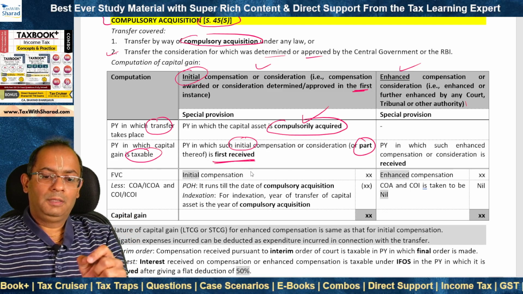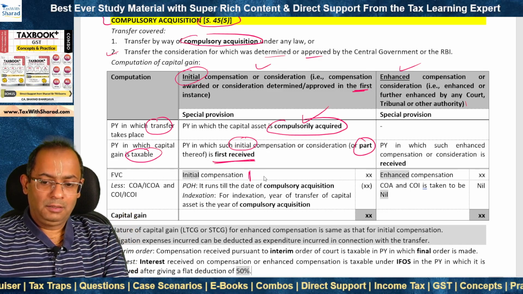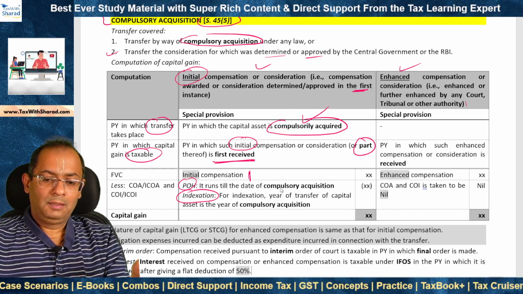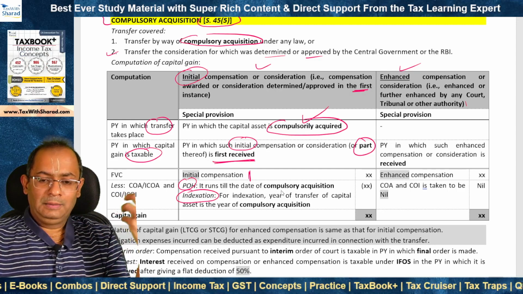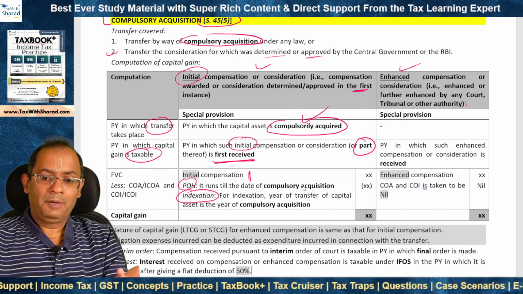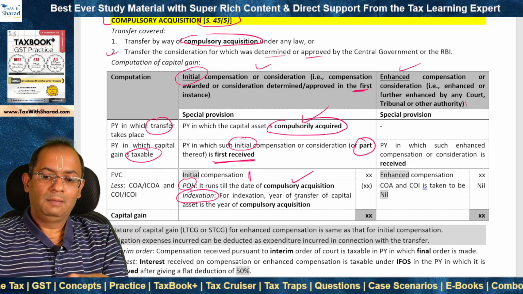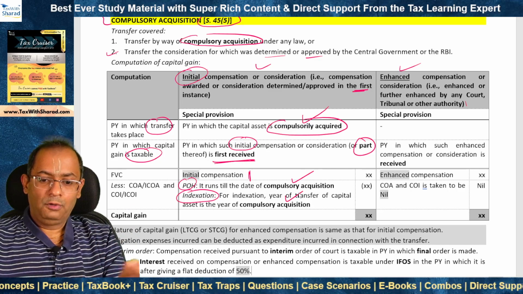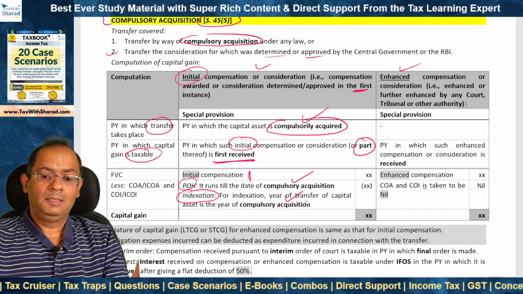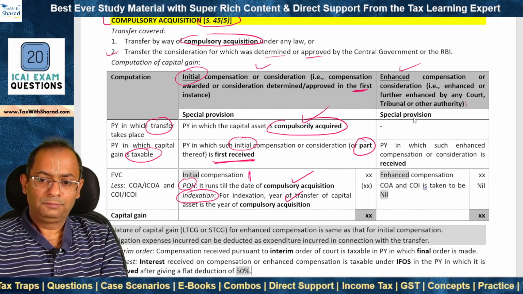Full value of consideration is the initial compensation that is received. Now, as far as period of holding and indexation is concerned, it is determined in the context of what? In the context of the transfer of capital asset, which is what? Which is compulsory acquisition. So period of holding runs till the date of compulsory acquisition. Similarly, indexation runs till the year of compulsory acquisition.